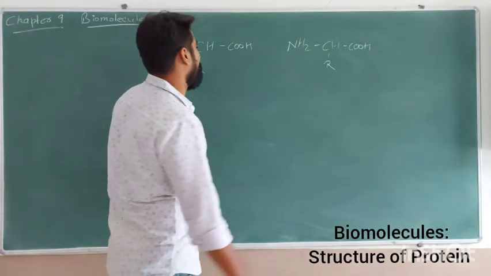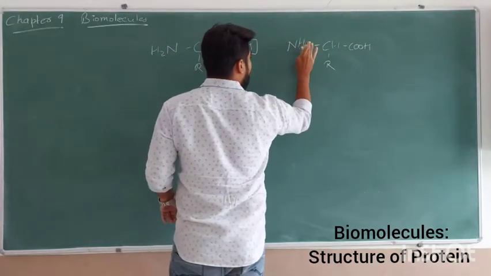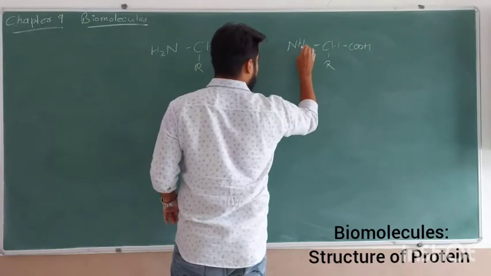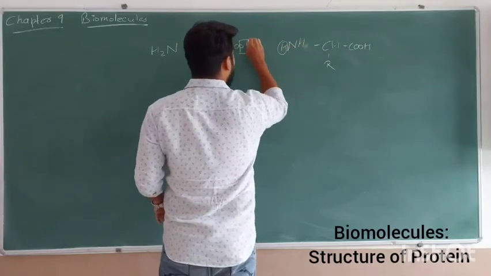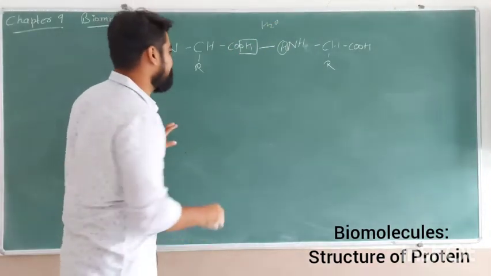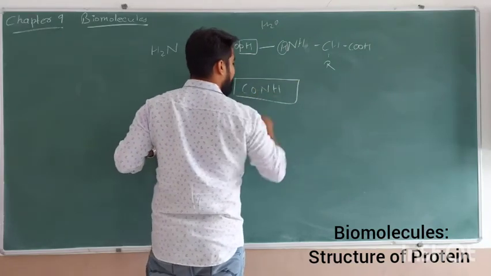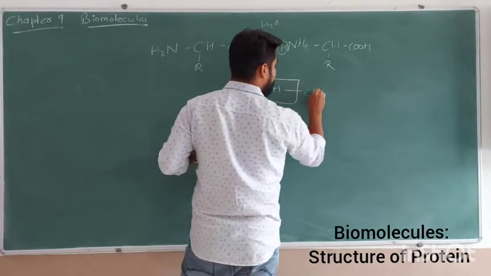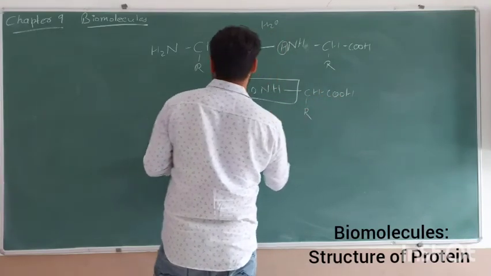How is this peptide bond formed? OH from here and one H from here will be removed. So it will form H2O. So H2O is removed and here there is a bond formation of peptide. This is called the peptide bond.